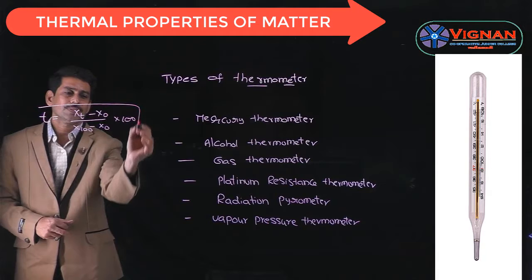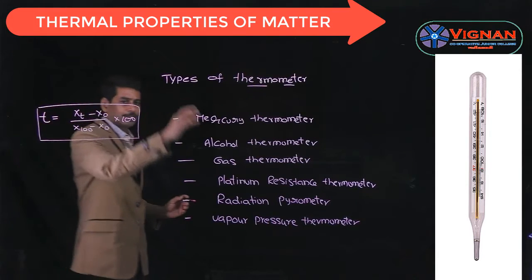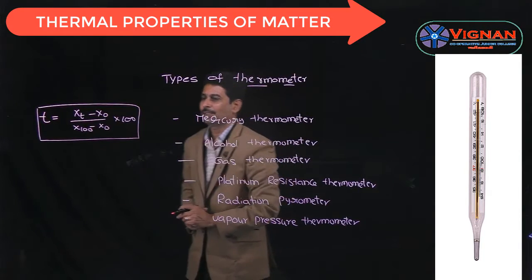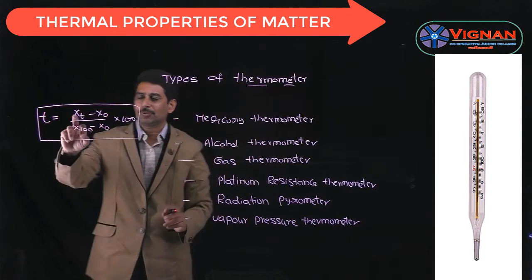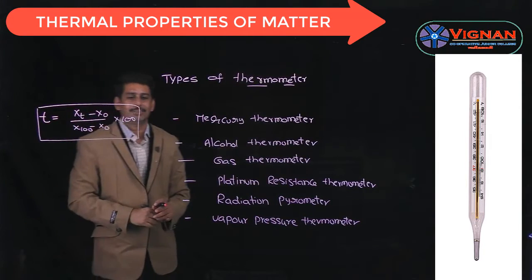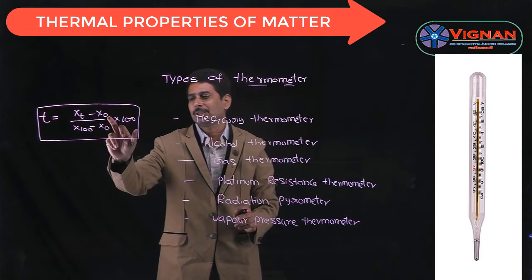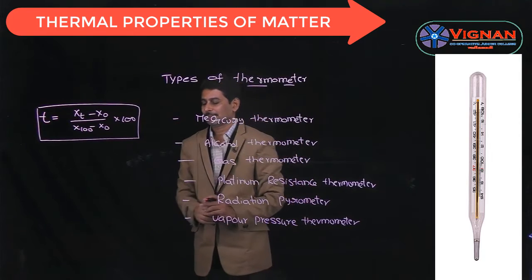By using this general relation, we can make our formulas for all these kinds of thermometers. Here xt is that particular parameter at temperature T degrees centigrade, x0 is that parameter at 0 degrees centigrade, whereas x100 is that parameter at 100 degrees centigrade.